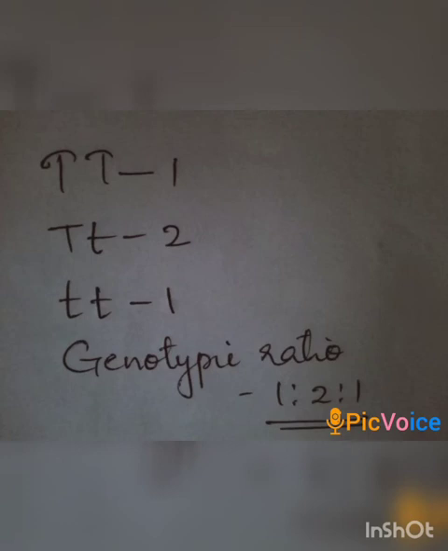So the ratio will be 1:2:1. The genotypic and phenotypic ratios are same for every monohybrid cross. We will do more examples based on this topic in the coming class. Okay, I know it's a little confusing, so you have to write this cross in your notebook today itself.